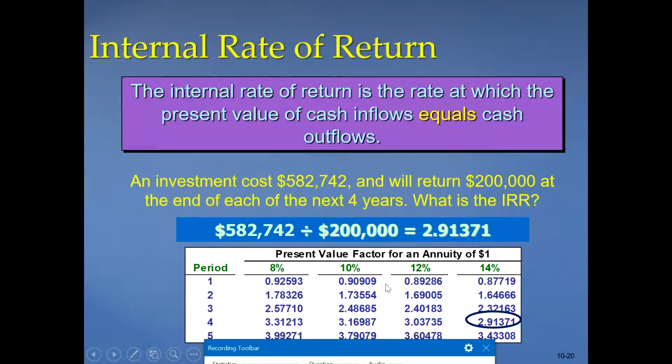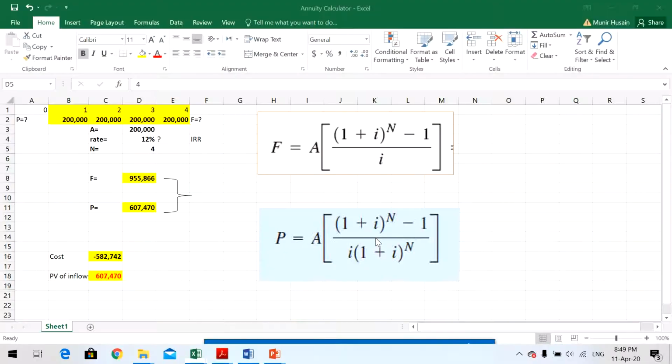Remember, at the end of a chapter you have tables for present value, and see where you find this number. If you find it in this one, it means 14%. It's confirmed now that n is 4, so at 14% rate it will be IRR. So IRR will be 14%, as I confirmed it here as well.